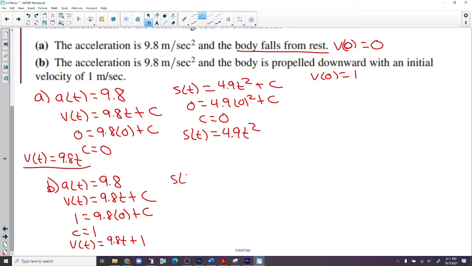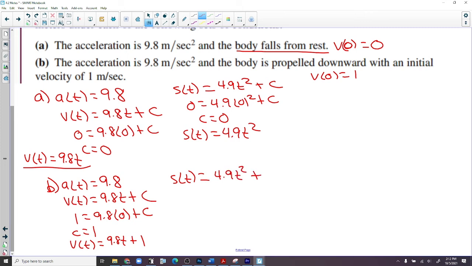Now get the position function. What's s of t? It's almost the same. Very close. Wouldn't it be 4.9t squared, but plus what?